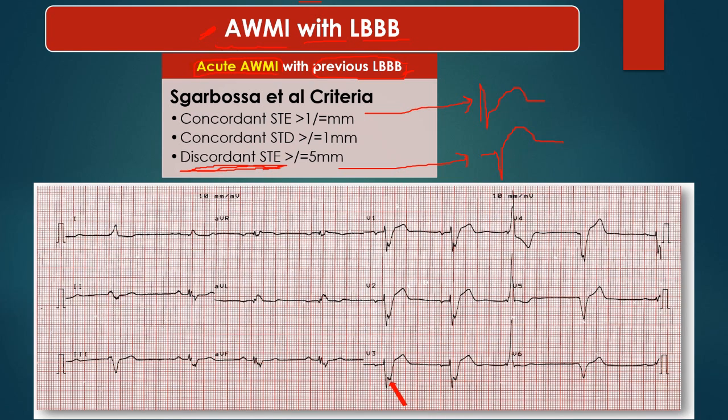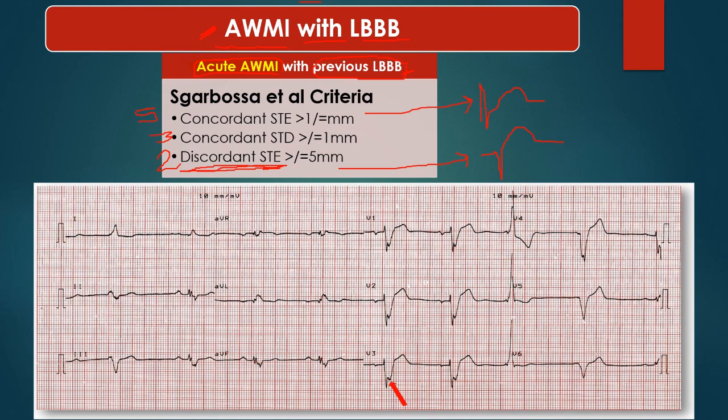So these are the points of Sgarbossa et al. criteria. There are 5 points given to the first criterion, 3 points given to this criterion, and 2 points given to this criterion. Now, if the total number of points is three or more, it means there is acute anterior wall MI with previous left bundle branch block. LBBB was previously there, but the anterior wall MI is new in onset.